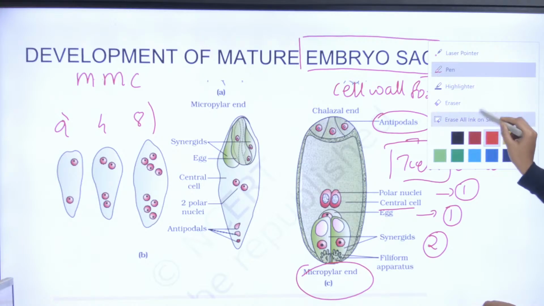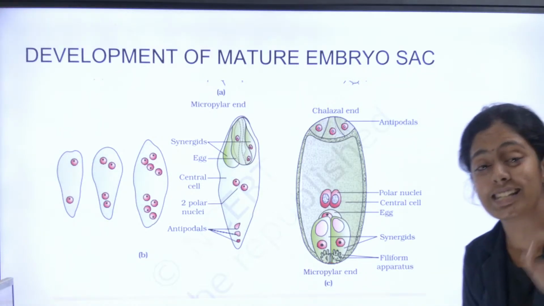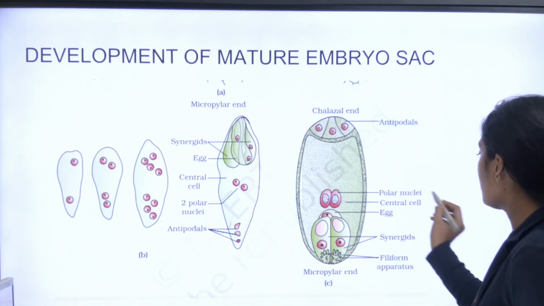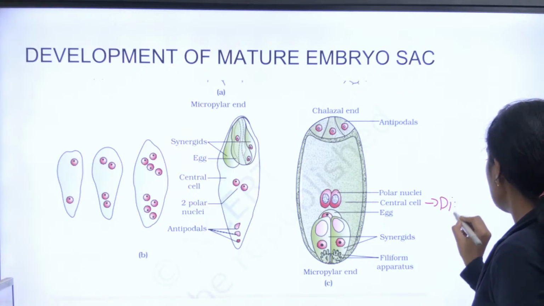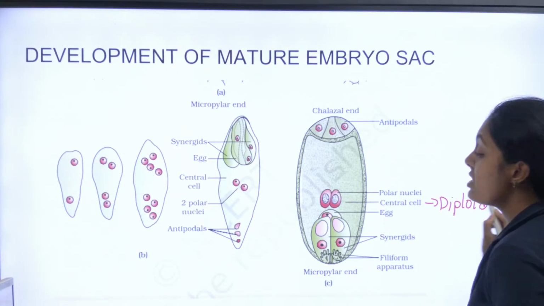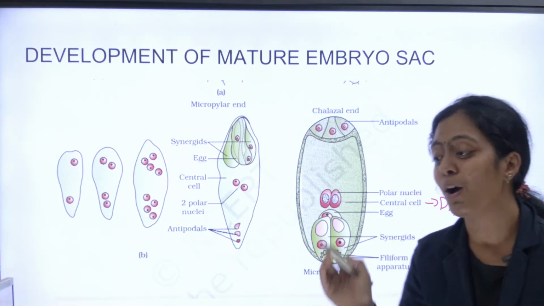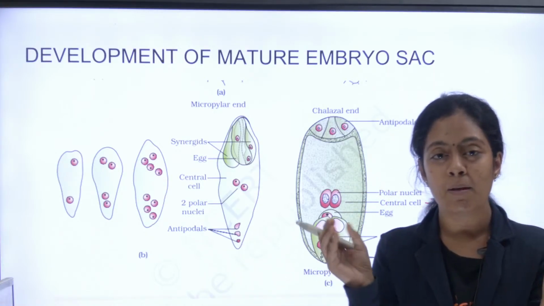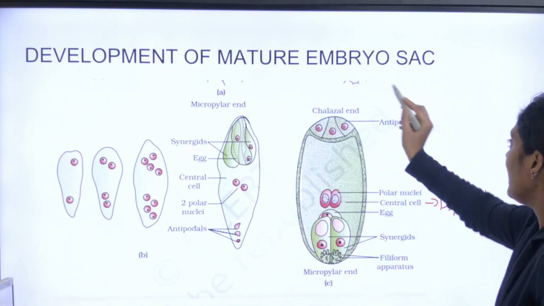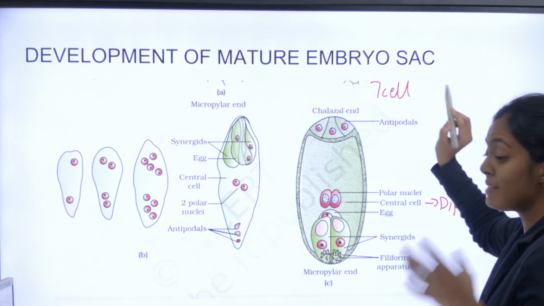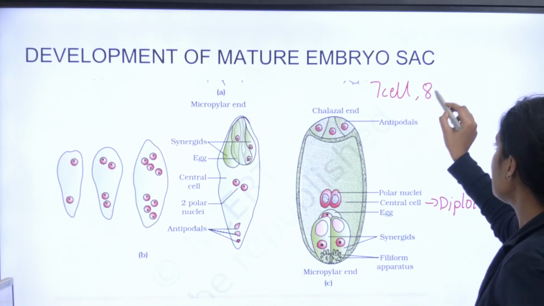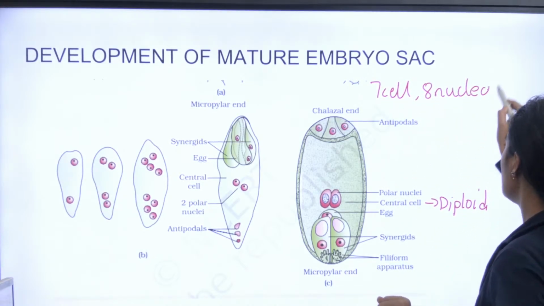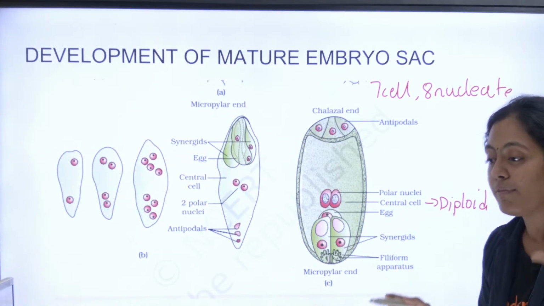Okay, out of all the cells, my central cell is diploid in nature. Okay, இது மட்டும் தான் diploid. மிச்ச எல்லா செல்லுமே haploid in nature. Very good, Sam. Yes. Okay, so மொத்தமா நம்ம embryo sac எப்படிப்பட்ட ஒரு embryo sac? It is 7 cell. இது ஒரு MCQ type question வரலாம். 8 nucleate stage. Okay, so the entire development can come for 5 marks.